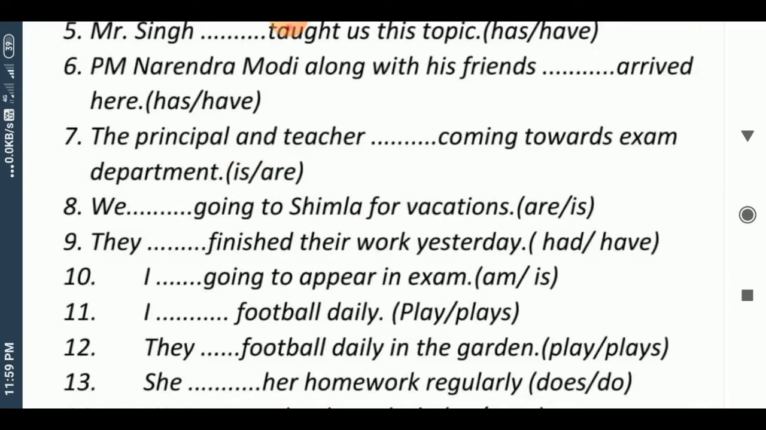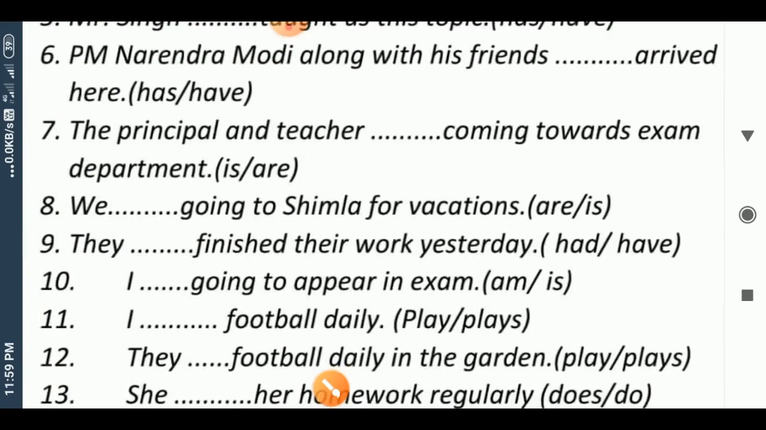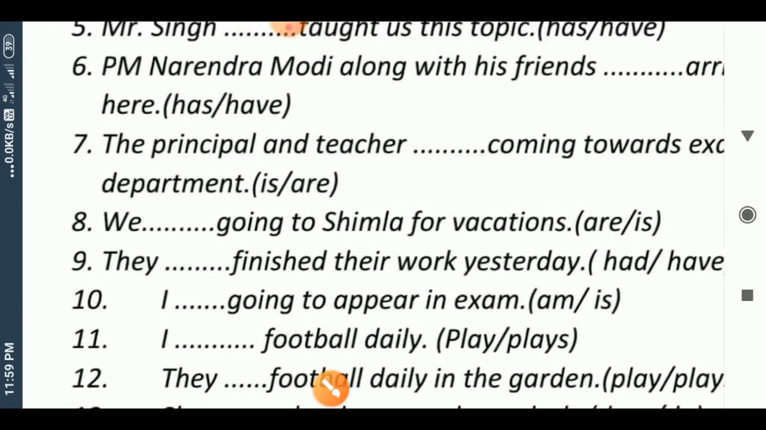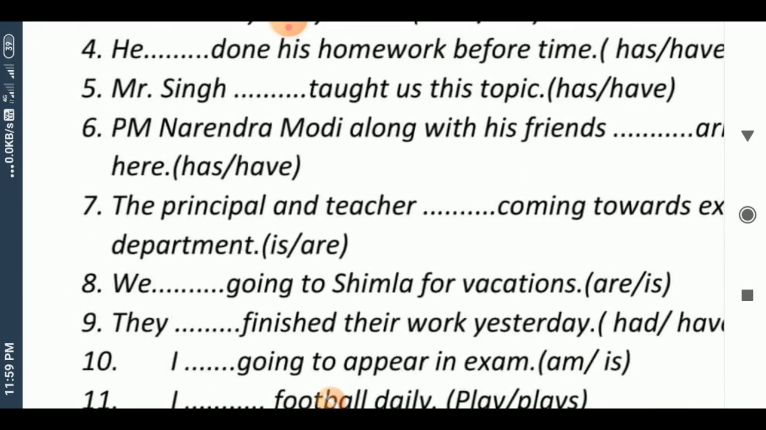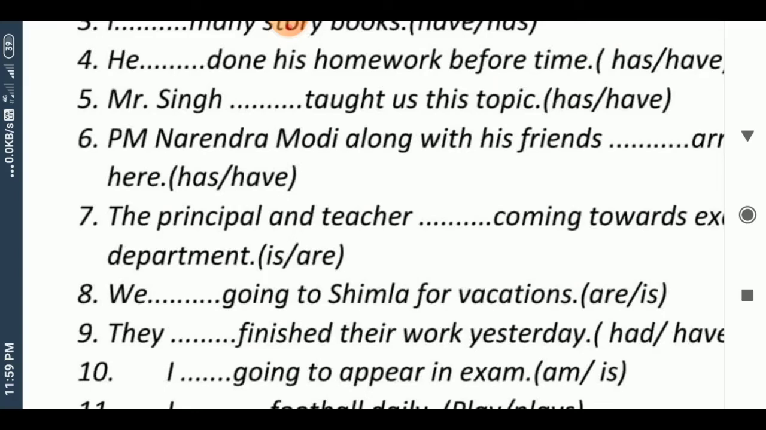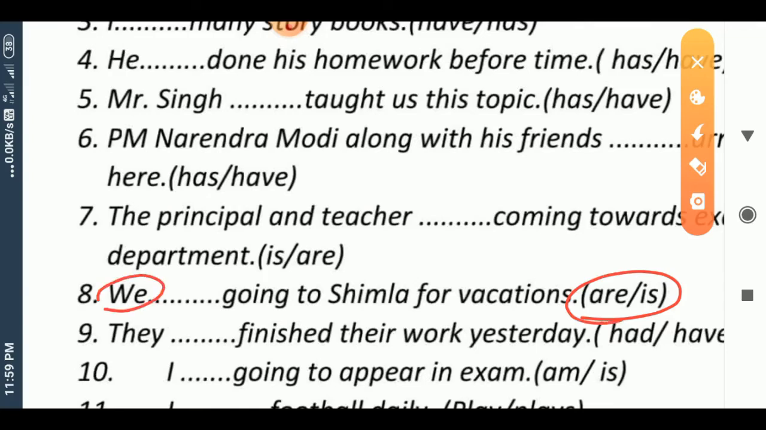In next sentence, sentence number 8, we ___ going to Shimla for vacation. Here we have two options, are or is, but our subject is plural. So according to plural subject, we would fill here are. We are going to Shimla for vacations.